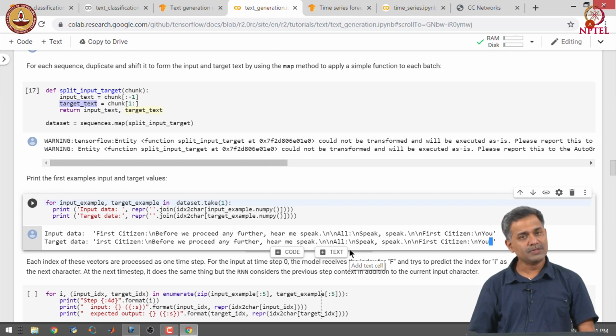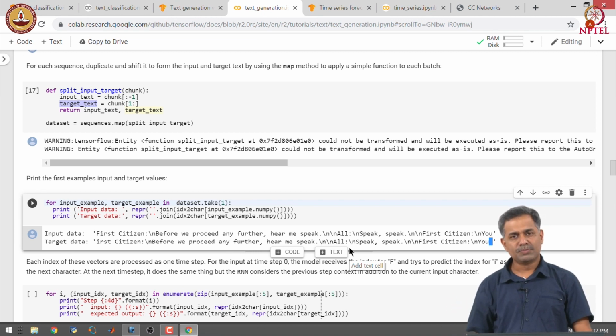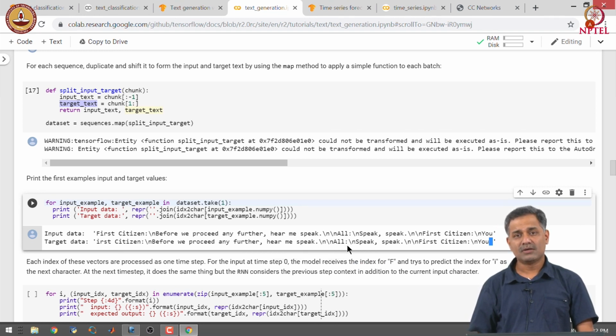Hope this is clear to you how to construct training data. Please make sure that you understand the training data construction process.